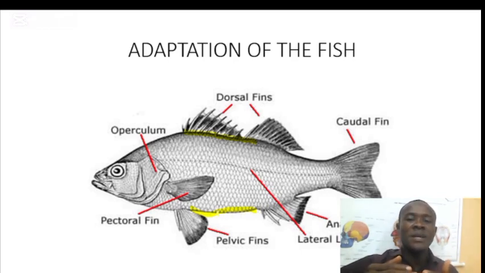This makes it very difficult for the predator to identify it when viewed from below, because this light silver color that is below resembles the color that is above. So in that case, the predator may find it difficult to identify it.